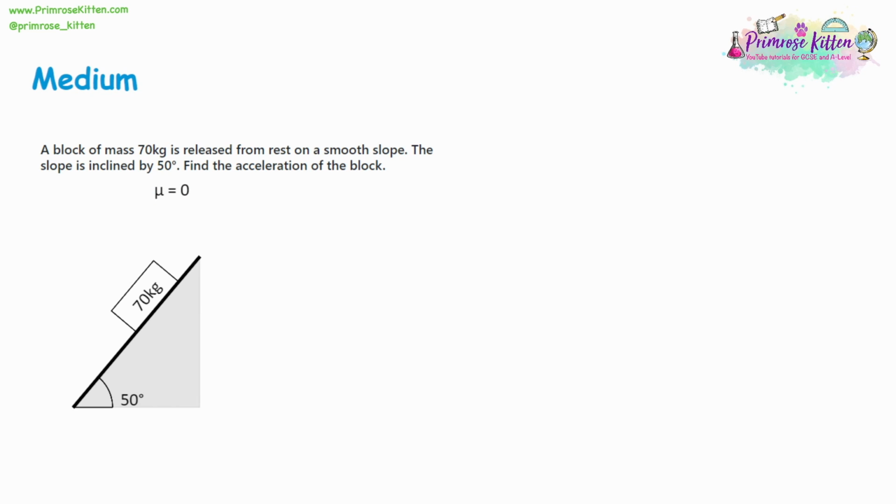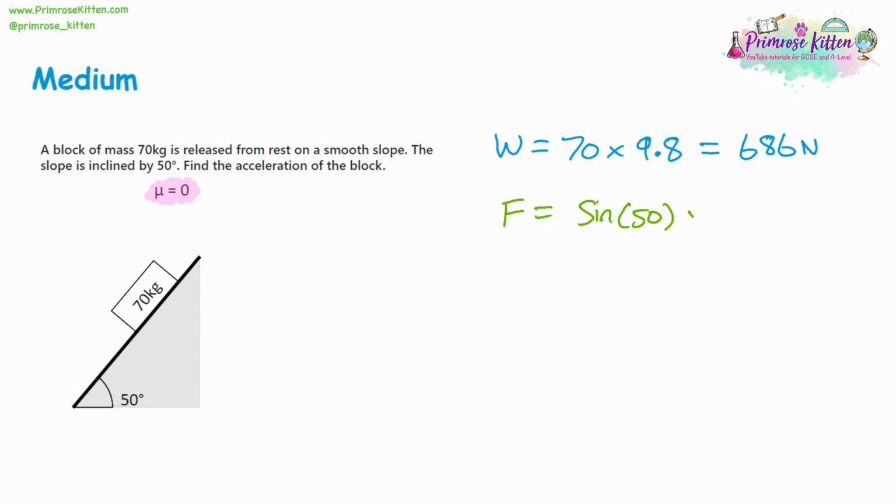686 newtons. Now we want the force going down the slope. That's going to be sine of the angle. This slope is a 50-degree angle. Multiply that by the weight, and that's going to give us 525.506. So that's going to 3 decimal places for the answer.